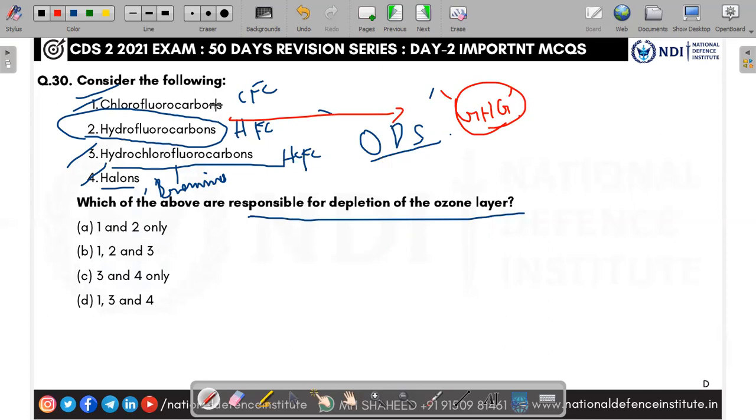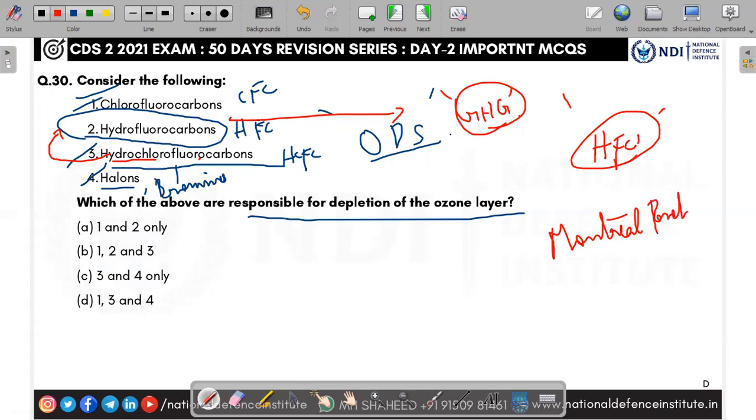So what happened? In substitute of this hydrochlorofluorocarbon, they started to use this hydrofluorocarbon, HFC. No problem, everything was going fine. But later they realized, even though it is not an ozone depleting substance, it started to increase the greenhouse effect because it is a greenhouse gas. So, the Montreal Protocol.